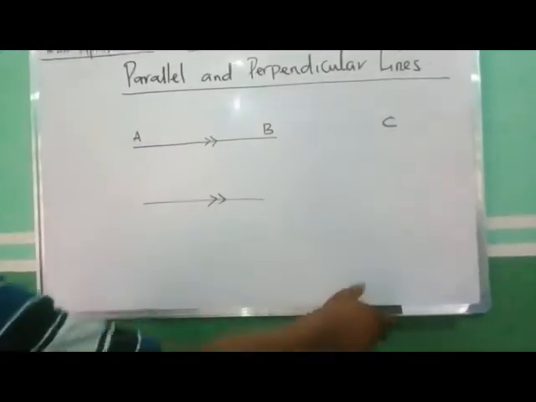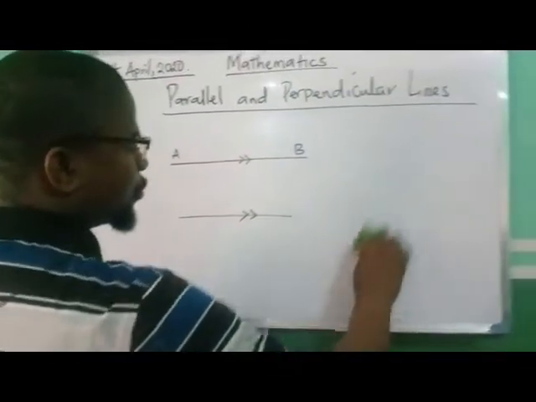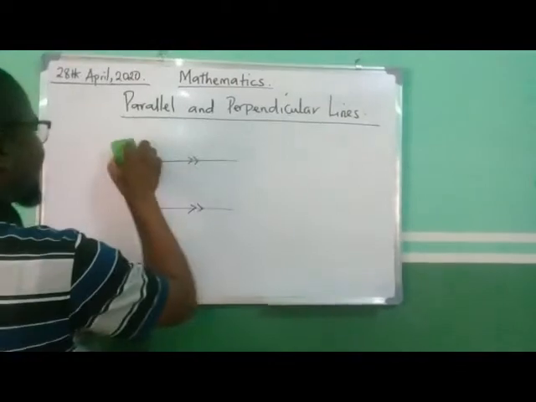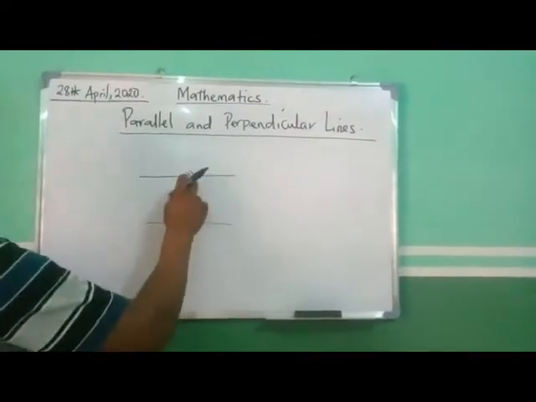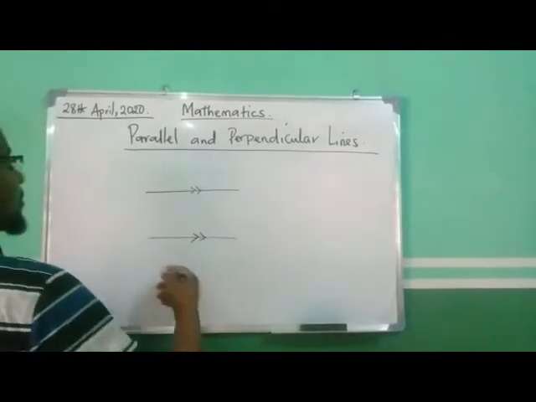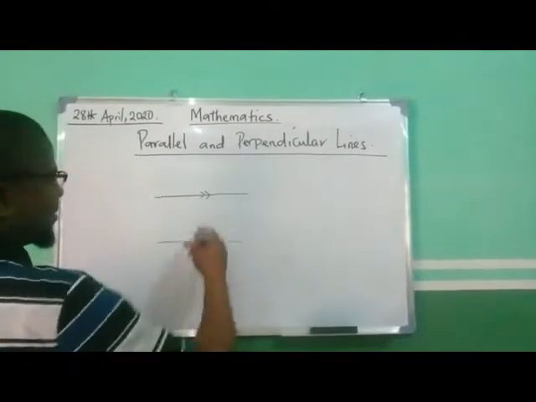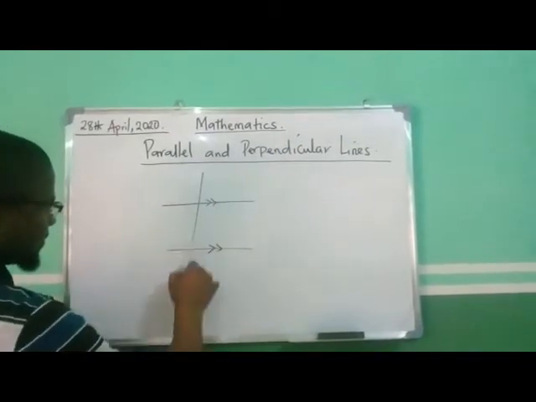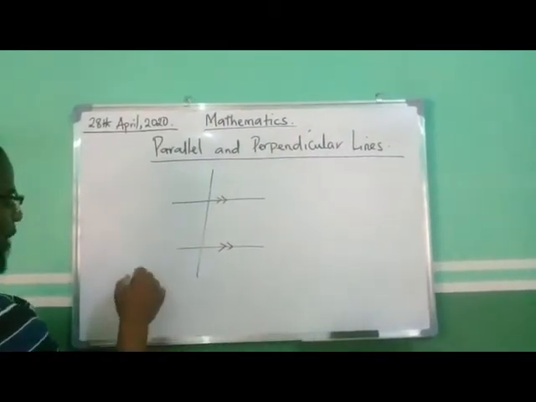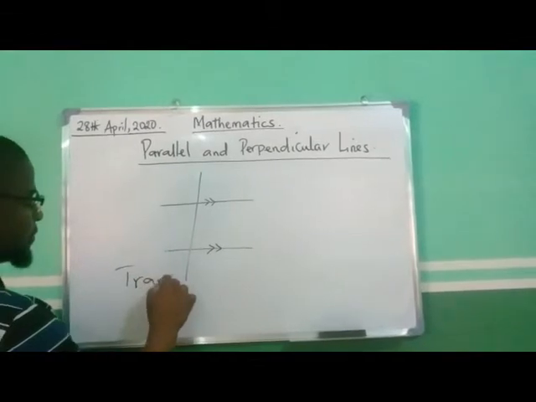Now, a line that cuts through a parallel line or two sets of lines, okay? A line that cuts through, no matter the number of lines anyway, a line that cuts through a pair of lines like this is referred to as what? A transversal.